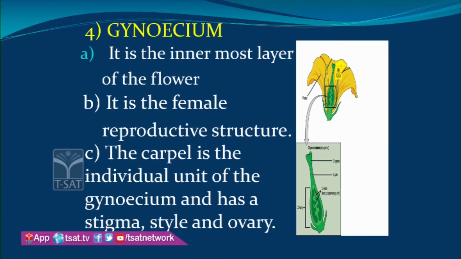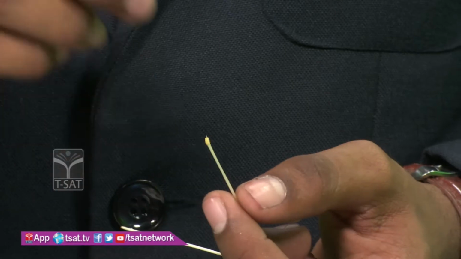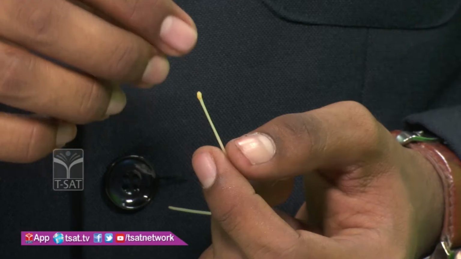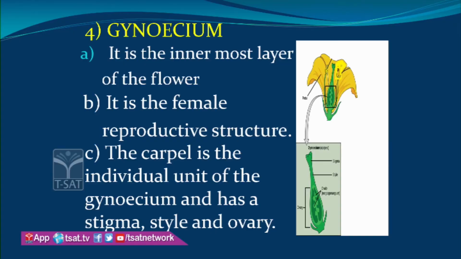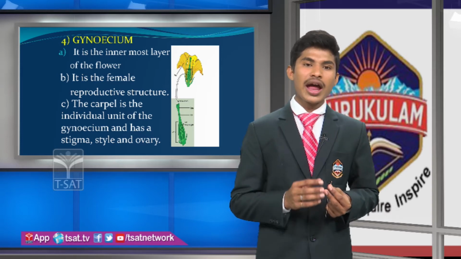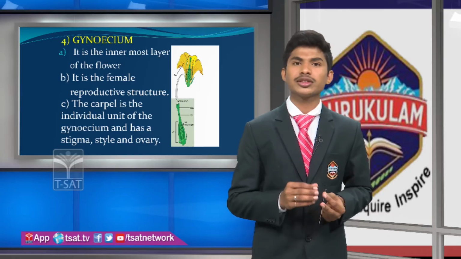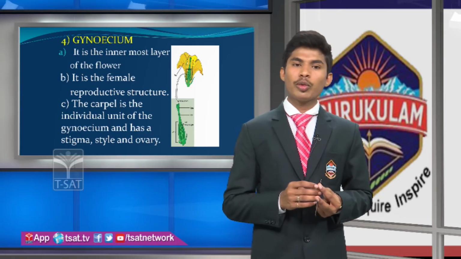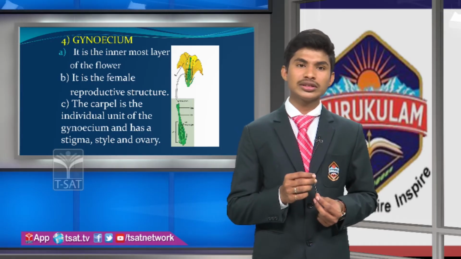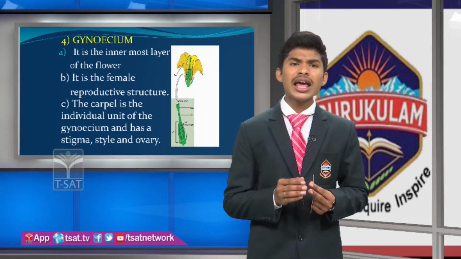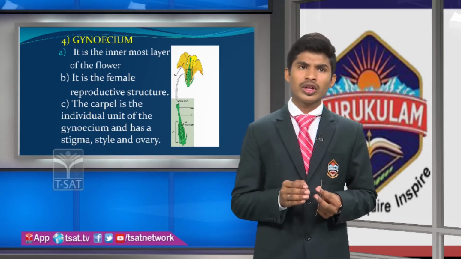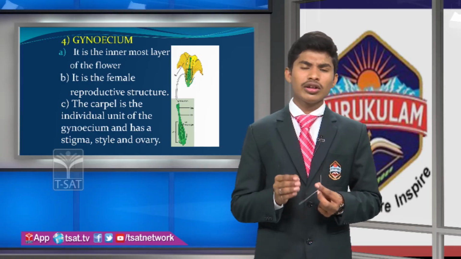Here on the stigma, the pollen grains are received and attached. The pollen grains germinate and produce a pollen tube, and the pollen tube enters the ovary and releases male gametes, and fertilization takes place in the ovary and produces a fruit. Yes or no? Yes. Here the calyx and corolla are the accessory organs or non-essential organs.